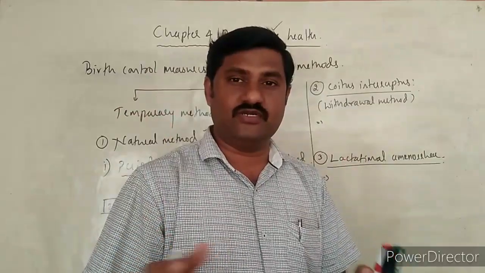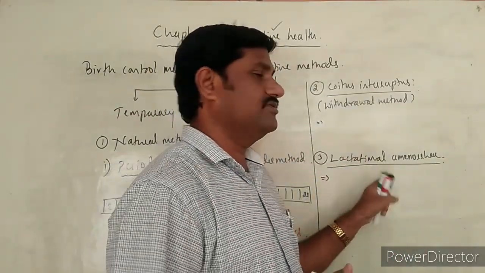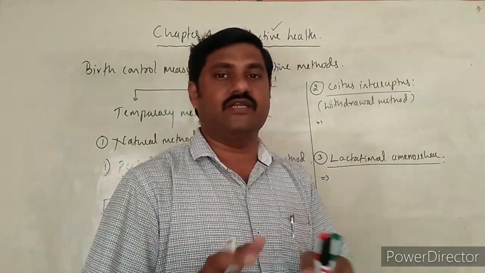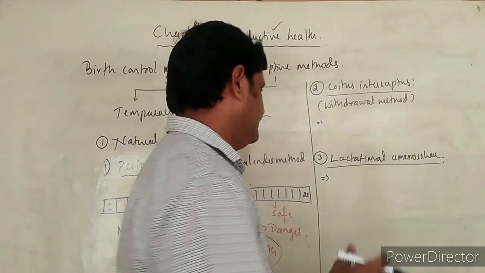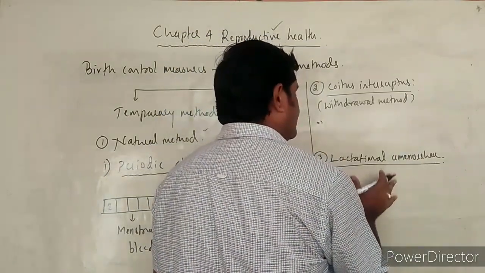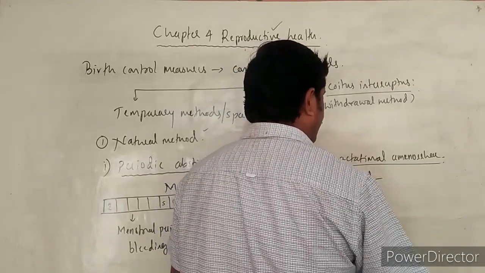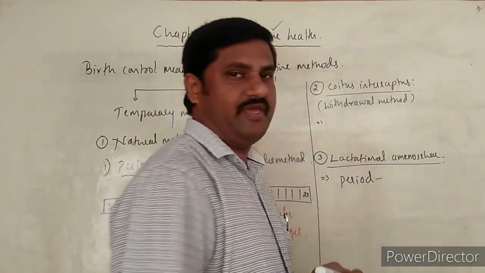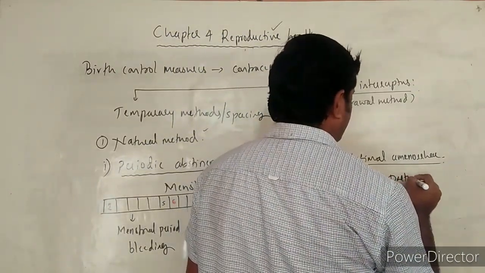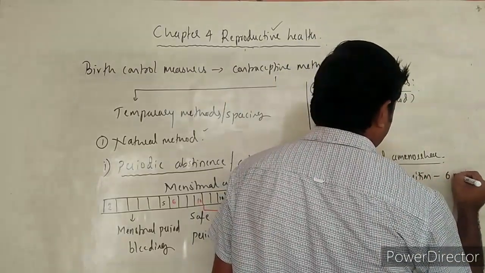If there is no menstrual cycle, then there is no ovulation. If there is no ovulation, automatically there is no pregnancy. This is the lactational amenorrhea. This period extends from the birth of the baby, from the day of parturition, up to 6 months.